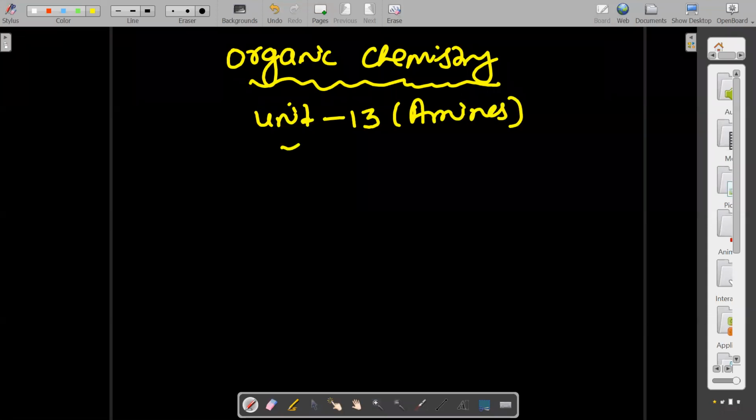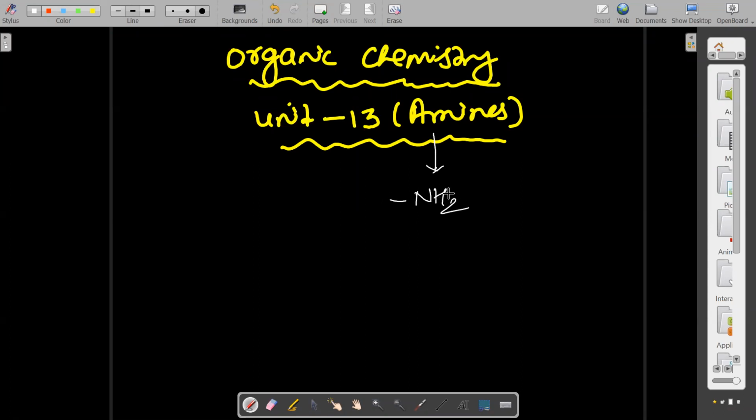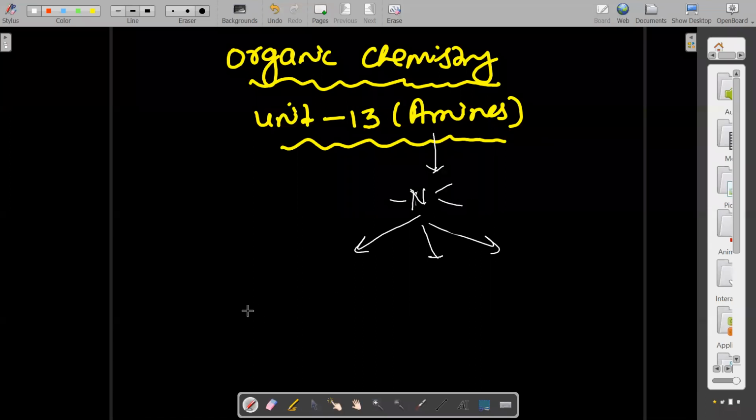As soon as we hear about amines, it immediately strikes: amines means which functional group? NH2. Amine means a nitrogen containing compound, and all of you know the functional group is NH2. Basically we can say amine is a nitrogen containing functional group, that is N, or simply we can write it like this.